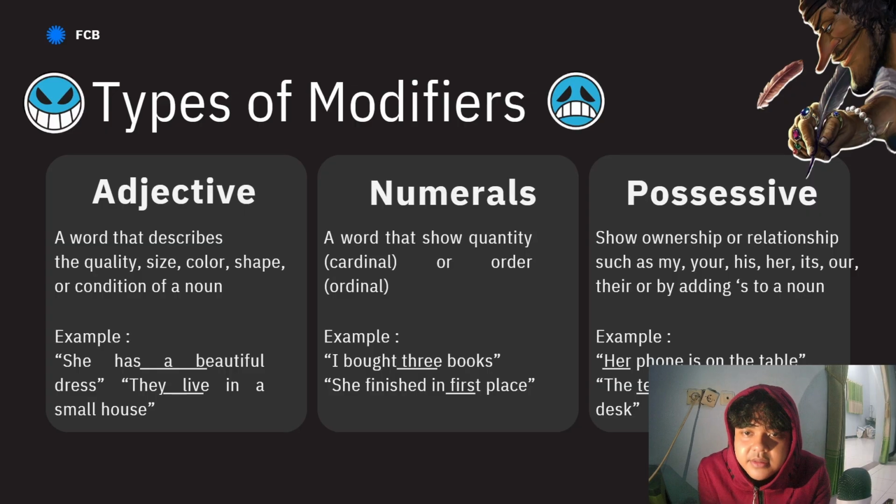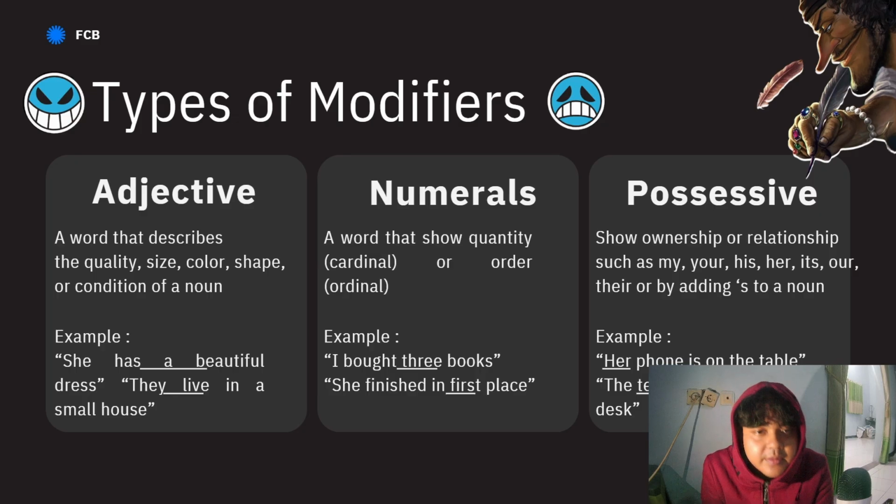And then numerals, words that show quantity, cardinal, or order, ordinal. The examples: I bought 3 books, and she finished in first place. So the numeral shows how many nouns.